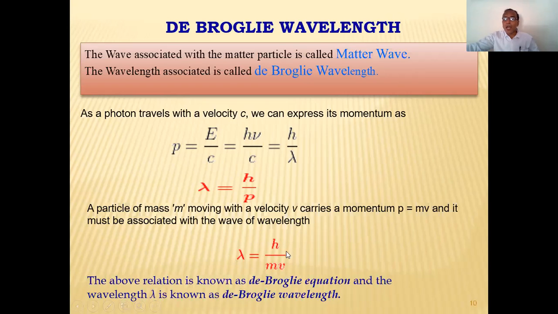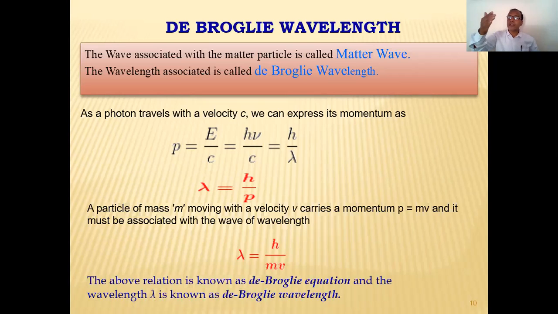Therefore this equation, what is this lambda, please? Please explain, all of you please unmute yourself. Which wavelength? The de Broglie wavelength. The de Broglie wavelength is equal to what? h, Planck's constant, upon momentum mv.